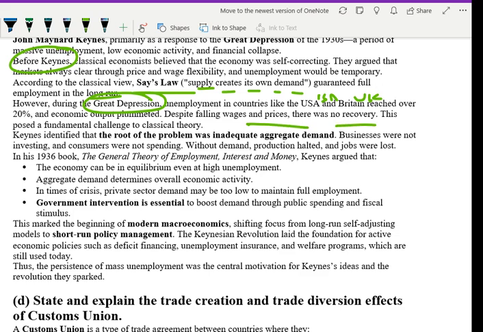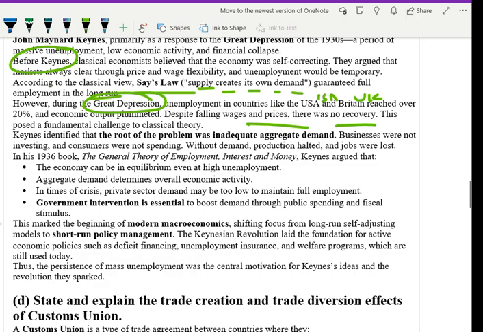So Keynes identified that the root of the problem was inadequate aggregate demand. Businesses were not investing and consumers were not spending. Obviously, income effect and substitution effect we have done. Without demand, production halted and jobs were lost. In his 1936 book, The General Theory of Employment, Interest and Money, Keynes argued that the economy can be in equilibrium even at high unemployment. Aggregate demand determines overall economic activity. This marks the beginning of modern macroeconomics.